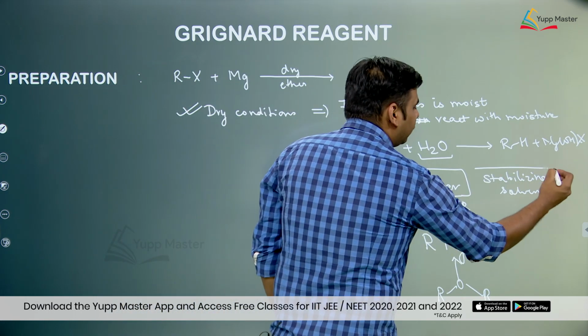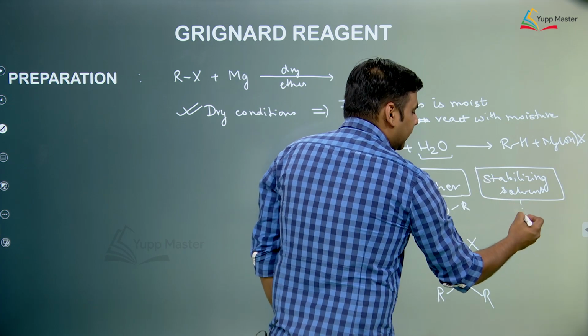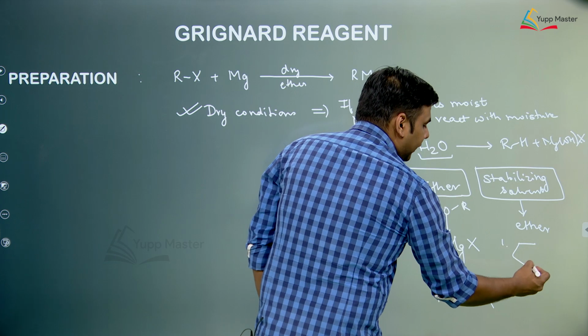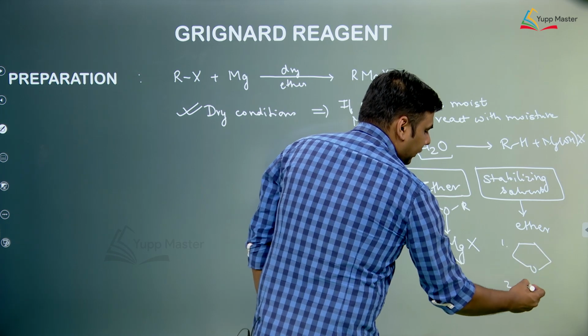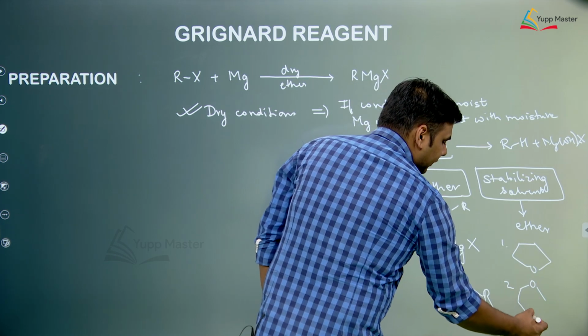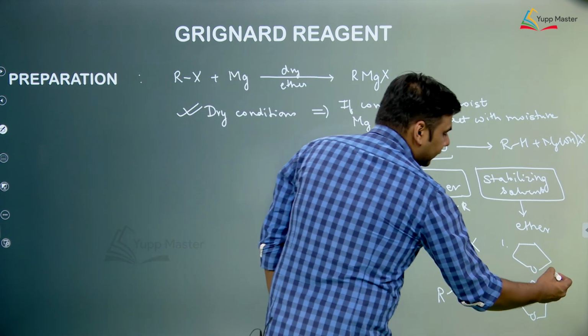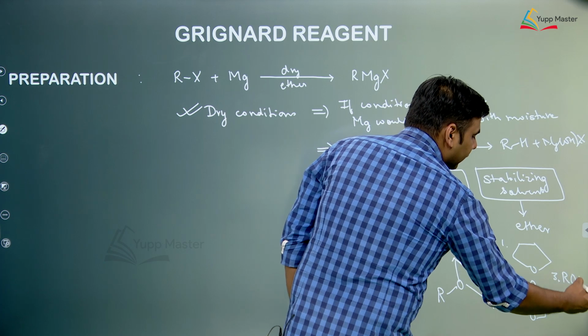So basically we have to carry it out in the presence of any ether. Ether like tetrahydrofuran, dioxane, any normal ethers are good solvent systems for the formation of Grignard reagent.